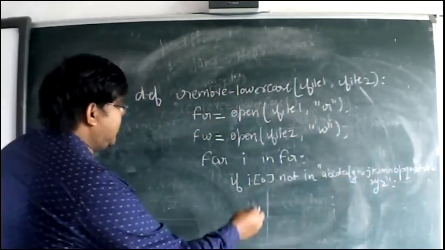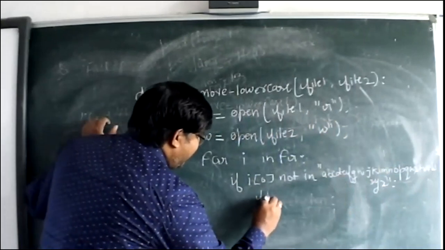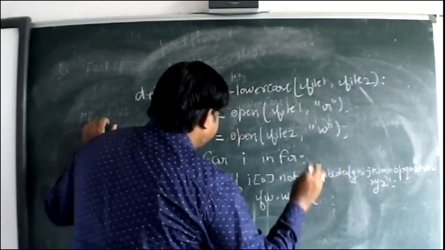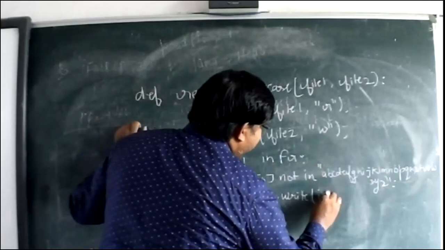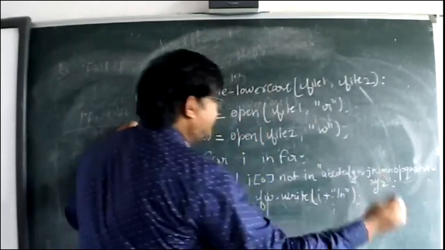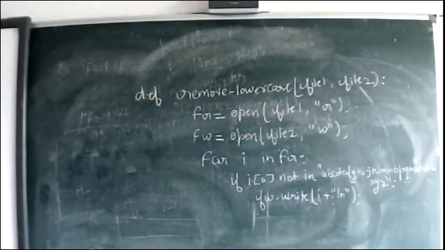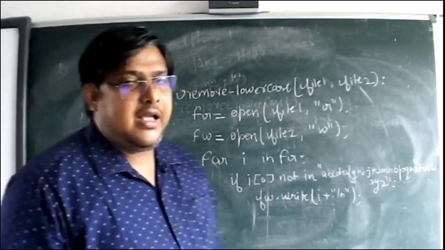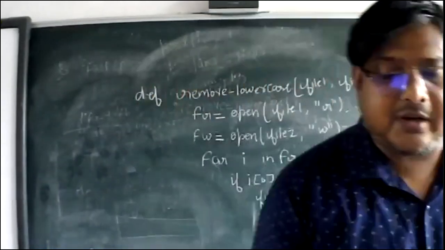Then what we have to do? We have to write FW dot write I, plus we will change the line. Only that work we have to do, and finally we have to display.